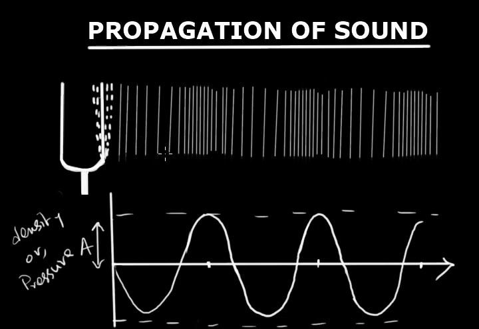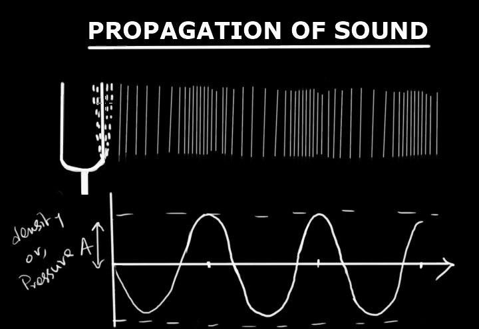So the surrounding medium starts vibrating, and the disturbance in the surrounding medium changes between two extreme points. In this picture, the disturbance changes from an extreme high density to an extreme low density state.